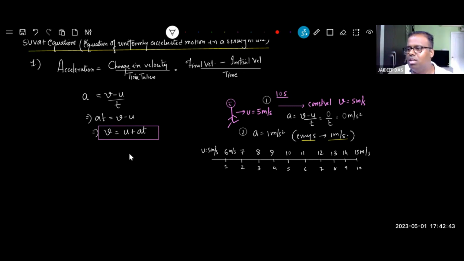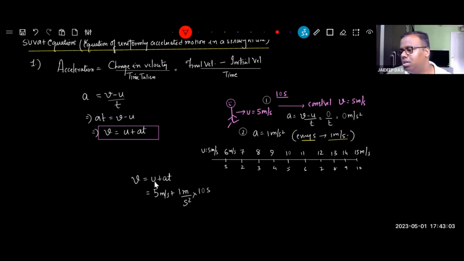He's quite fast. Let us check it by this formula. Our formula is v equals u plus at. What is his u? His u is 5 meters per second. What is his acceleration? 1 meter per second squared. How many seconds did he run? 10 seconds.